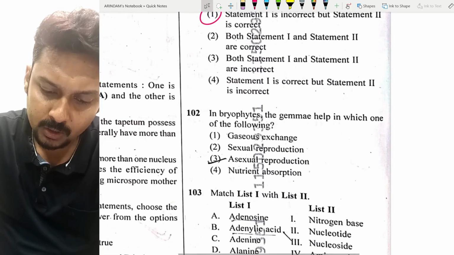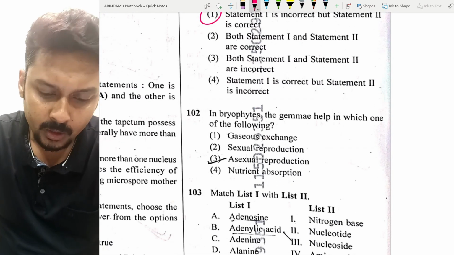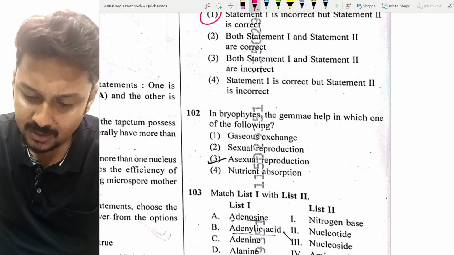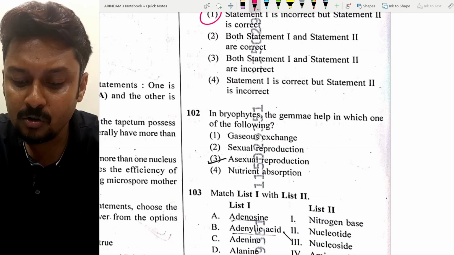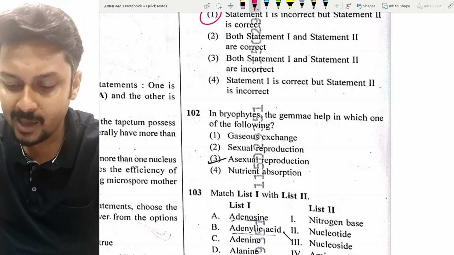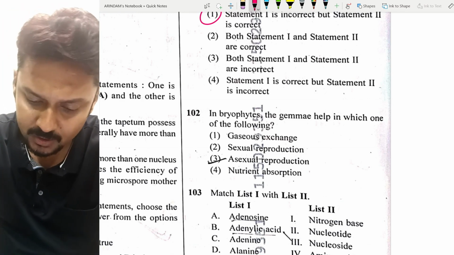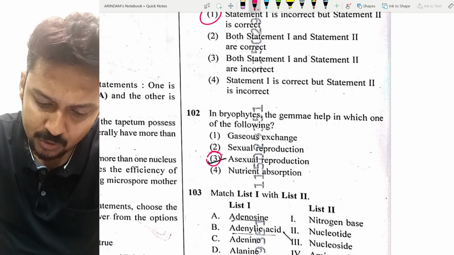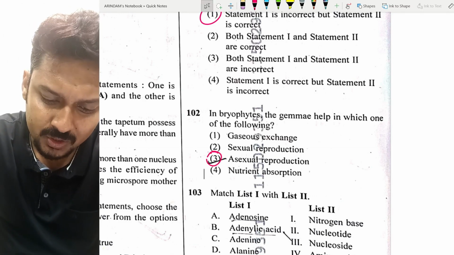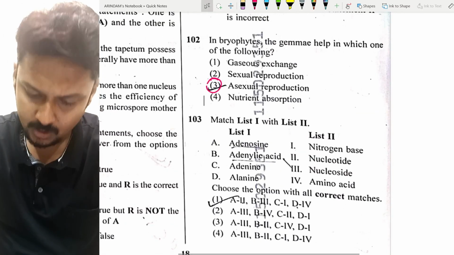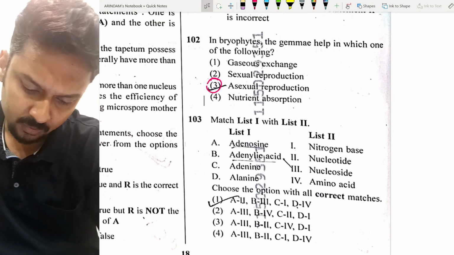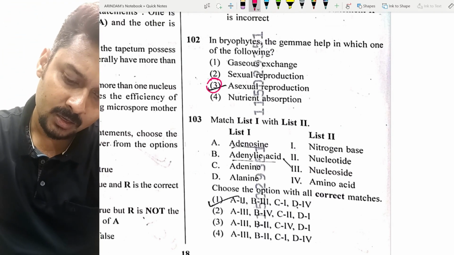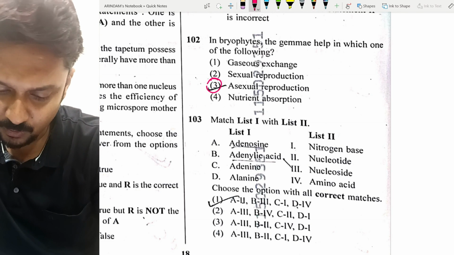Now, if we go to question number 102, here in bryophytes, the gamete help in which of the following? The gamete help in which of the following in bryophytes? So obviously help in the asexual reproduction process. Just a one line question, very easy to solve. Now the next question came from the biomolecules and some portion, I can say, from molecular basis of inheritance.